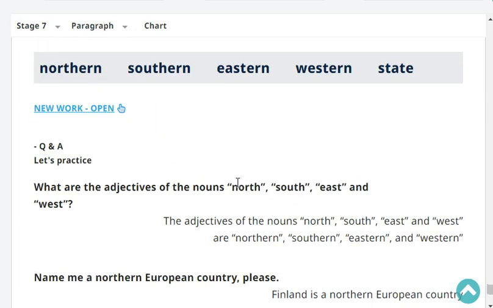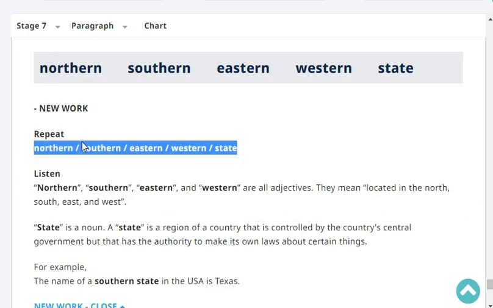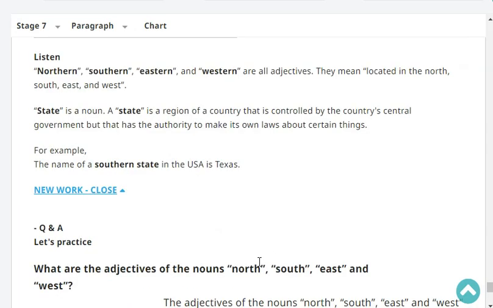Yeah, excellent. Let's have a new word. Okay, so repeat. Northern, southern, eastern, western, state. Very good. Okay, listen.